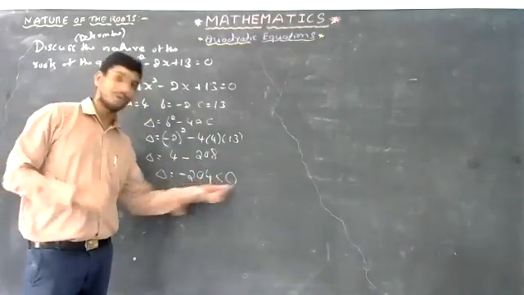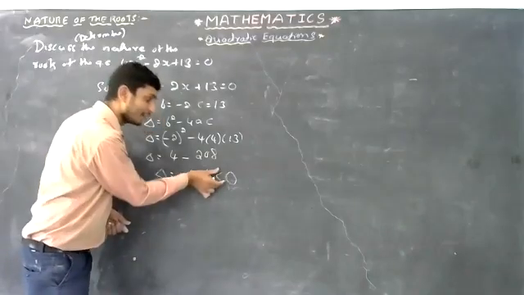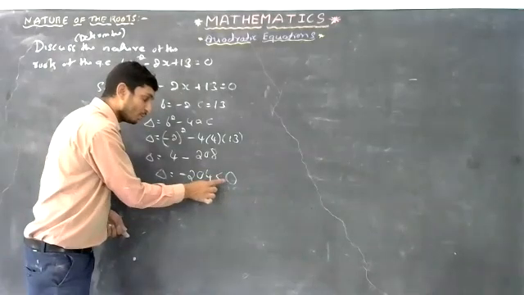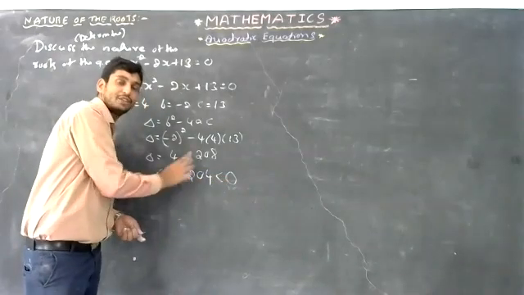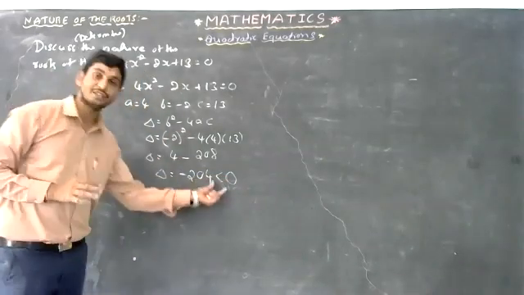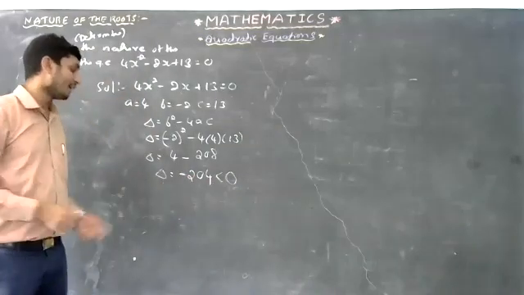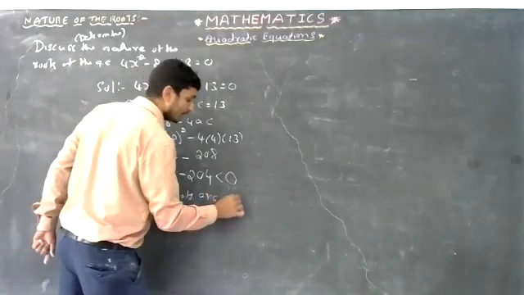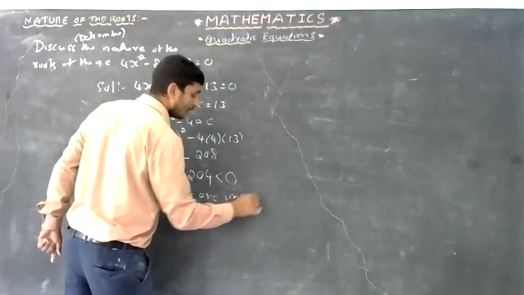Less than 0. The symbol tells which side it is written. So delta is less than 0, that means delta is less than 0. Yes, you are right here. Roots are imaginary. Yes, you are right. Roots are imaginary.